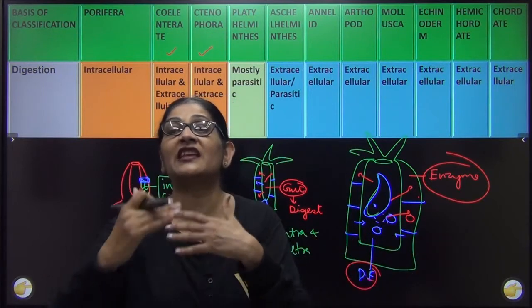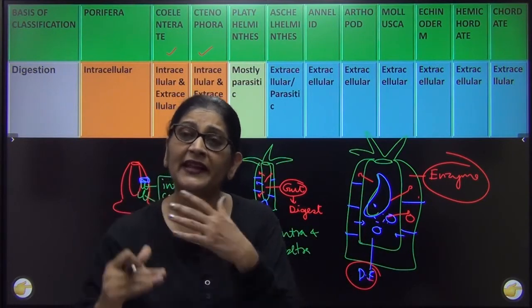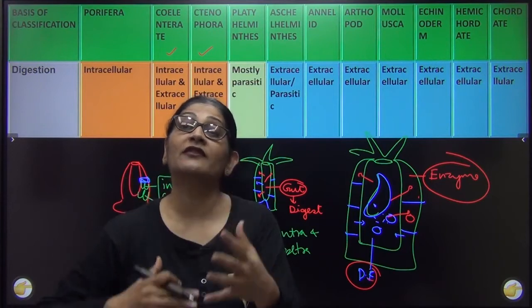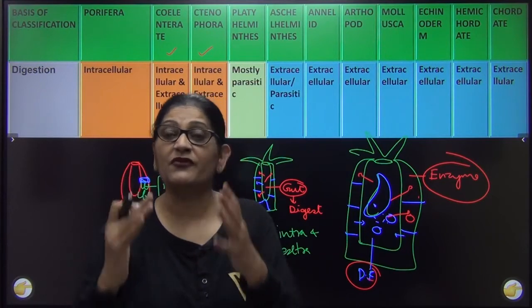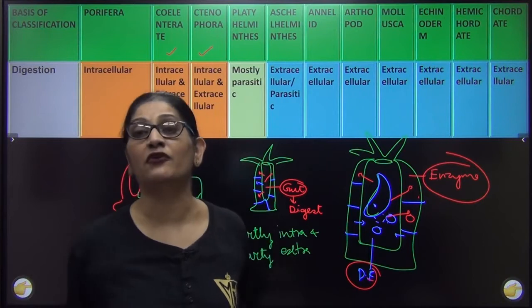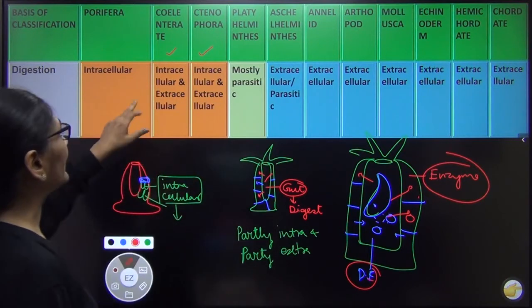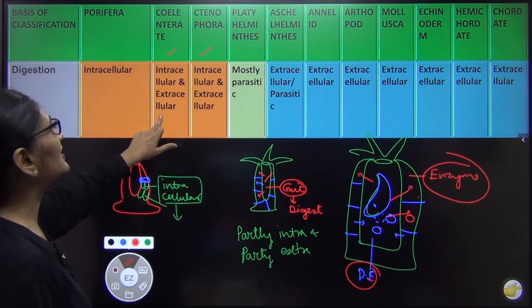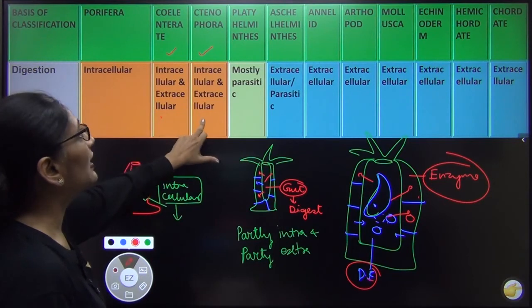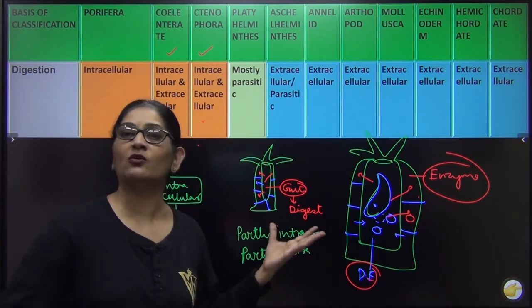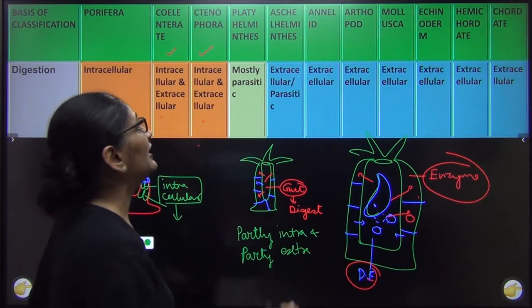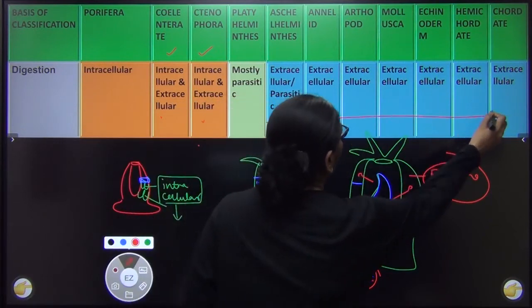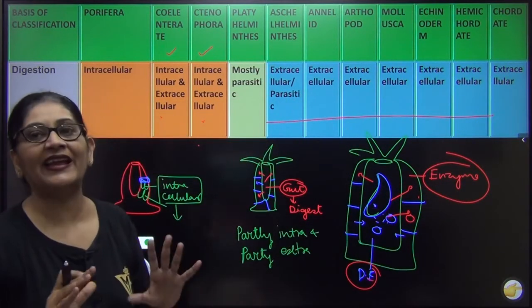Evolution has always taken a process. It has taken time. It has always tried and tested before finalizing any formula. तो हुआ क्या? So here the digestion is both intracellular and extracellular. Platyhelminthes में तो मैंने बोला था वो digested food ही लेता है, right? From Aschelminthes onwards, the digestion was purely extracellular.